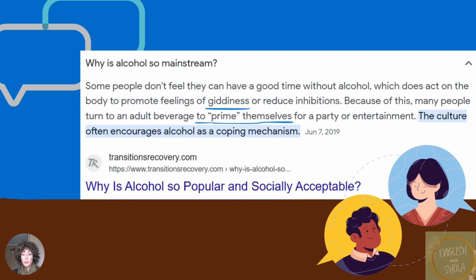So again, pause the video, take a few moments to read this and discuss in your group or with your partner. Do you agree with this or disagree? And give some evidence about why or why not.